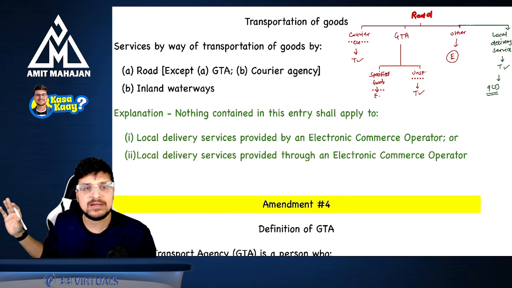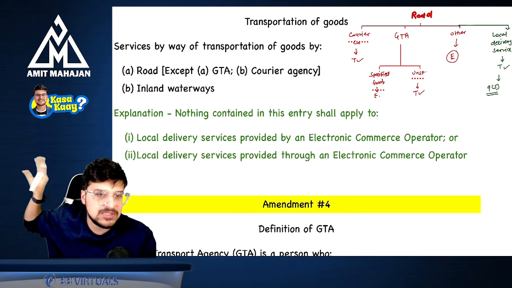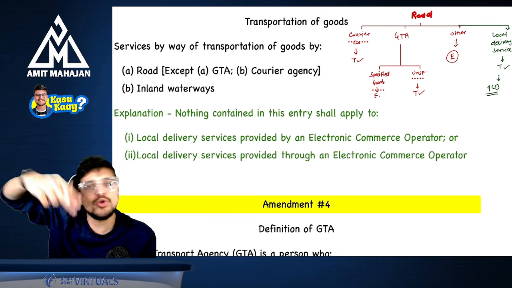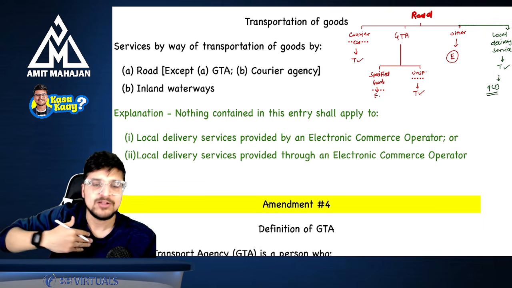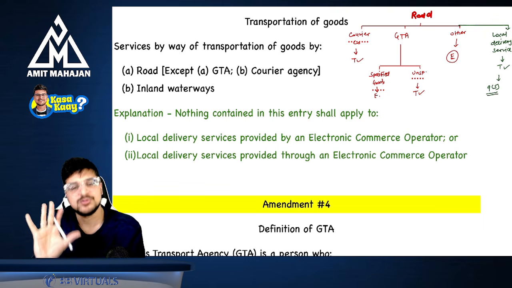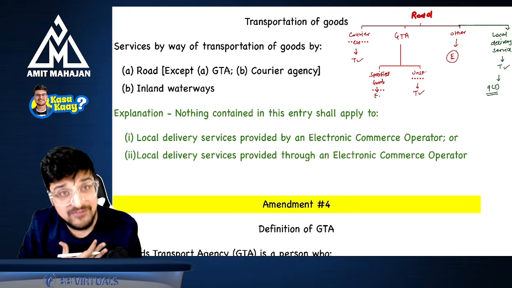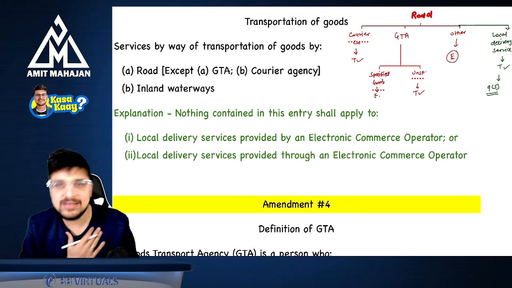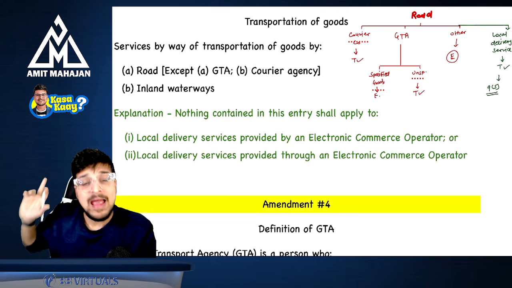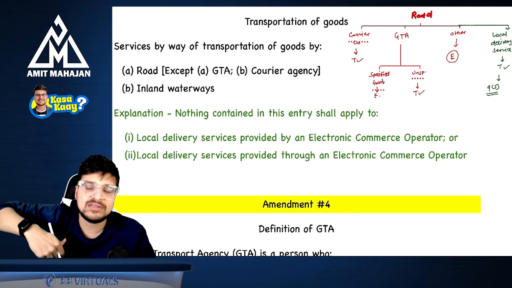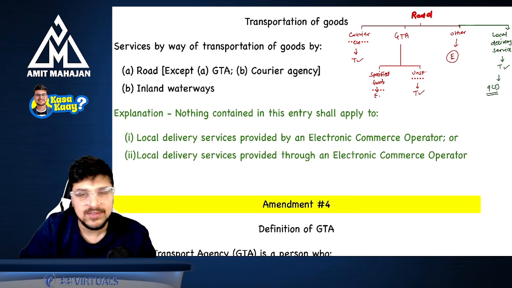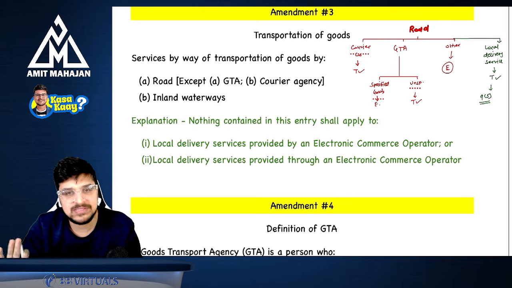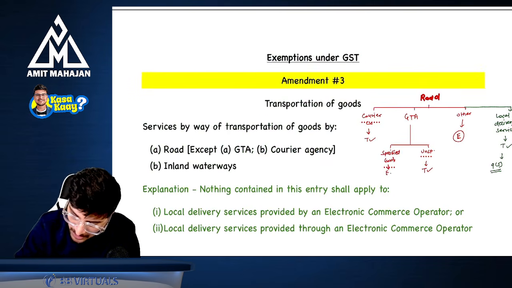I'm asking some third party to give me that service. Now there is one person called Sham. That Sham is providing me local delivery service to you through me, right? So can I say this is local delivery service only? If I have my own labor and I am providing it, this is also taxable. And if that Sham is providing local delivery service through me, that is also taxable. Understanding? So basically, local delivery service is taxable. Simple. Perfect. This is your amendment number 3.